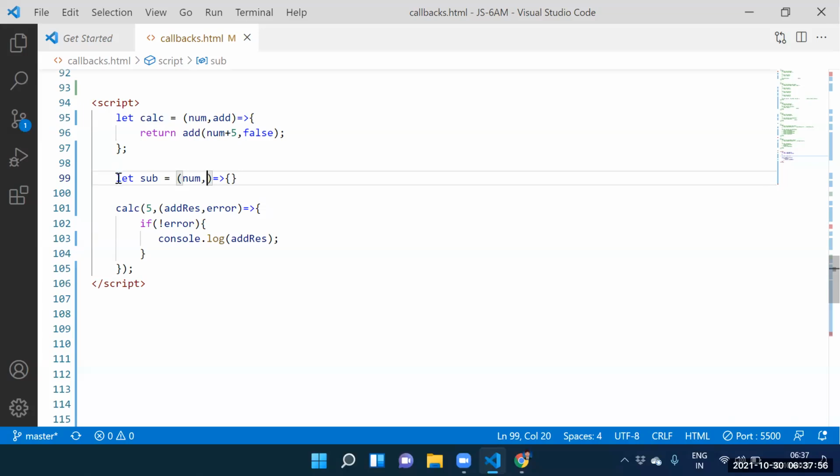Add result contains what? Respond here. Add result contains 10, na? Yes, 10, sir. That's fine. Error contains false. So now, whatever the add result is, that add result I need to pass to another function.